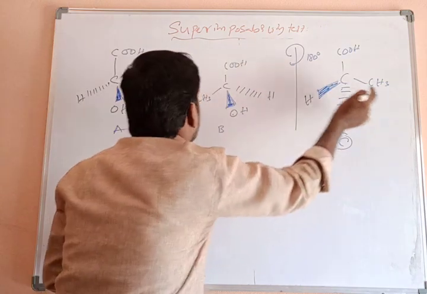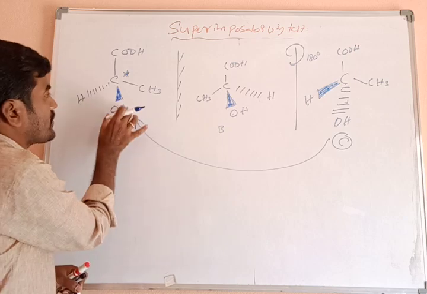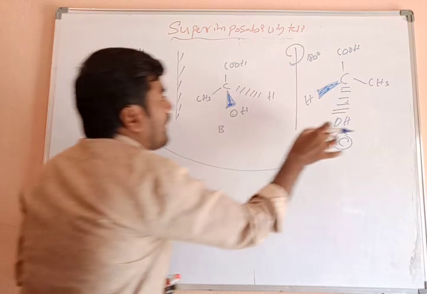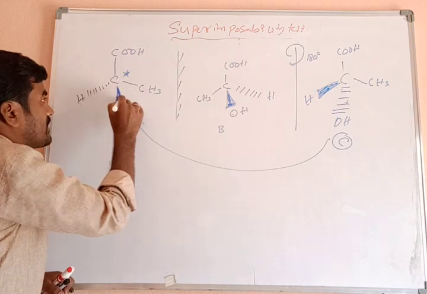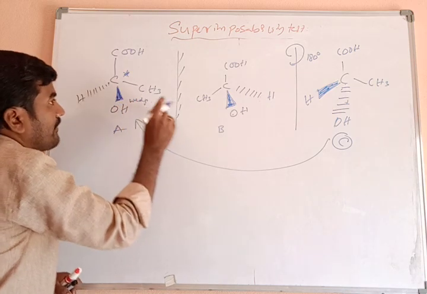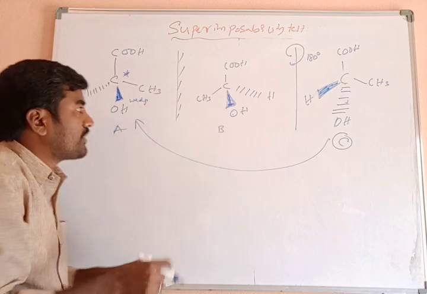The C-OH group and the CH group both are superimposable. Both are superimposed. What about the OH group? Instead of the OH group, which one is there? Here the hydrogen atom is there. The OH group is present on the wedge bond. Which bond? Wedge bond. On the wedge bond, which one is there? Hydrogen atom. OH group and hydrogen are both non-superimposable.